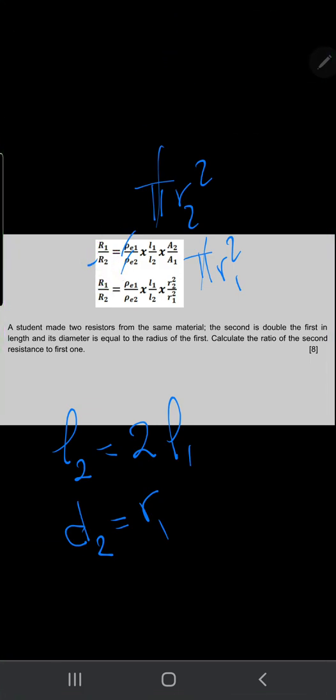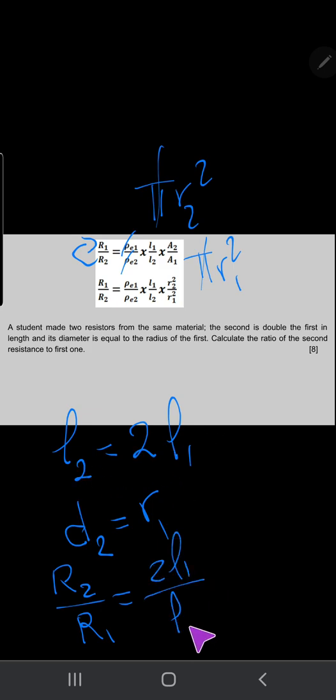I want the second resistance to the first one, so I will make the reciprocal of the law. R2 to R1: the resistivity is the same so they cancel each other. The lengths will be L2 to L1, so R2 to R1 equals L2 to L1, over L1 times area 1.